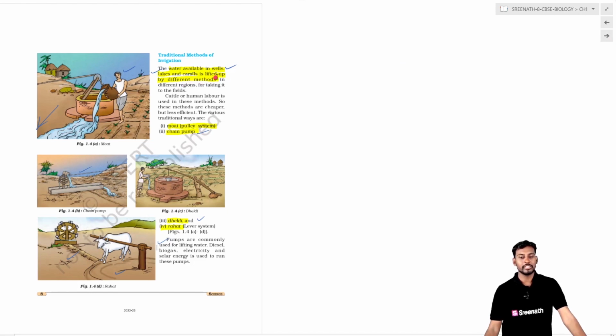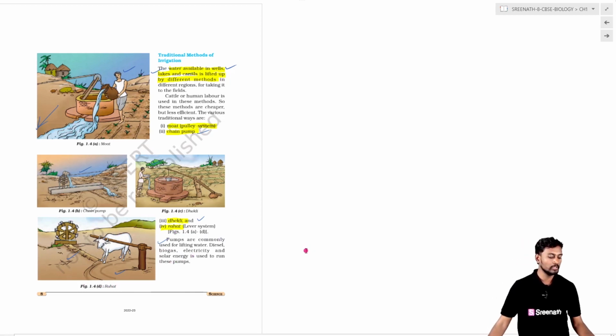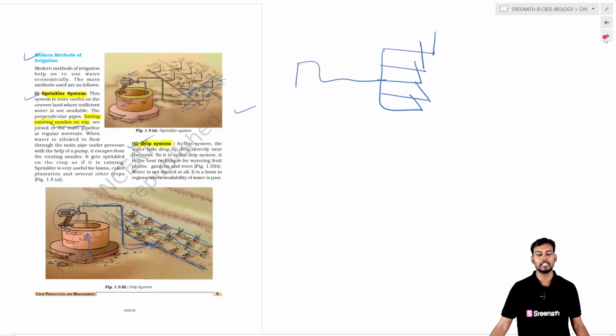And coming to the traditional method of irrigation, there is a pulley system. This pulley system basically uses labor or animals. They draw the water from water bodies, that is wells, rivers, and different kinds of water channels. Basically this is used in drawing the water and supplying it to the agricultural fields.